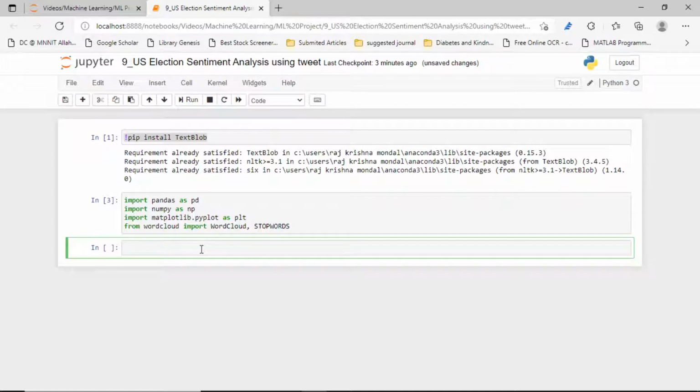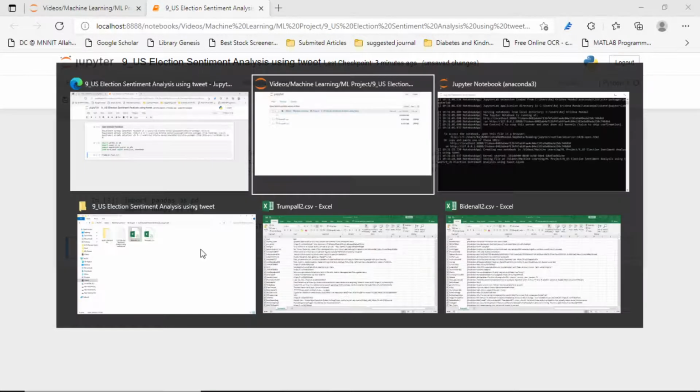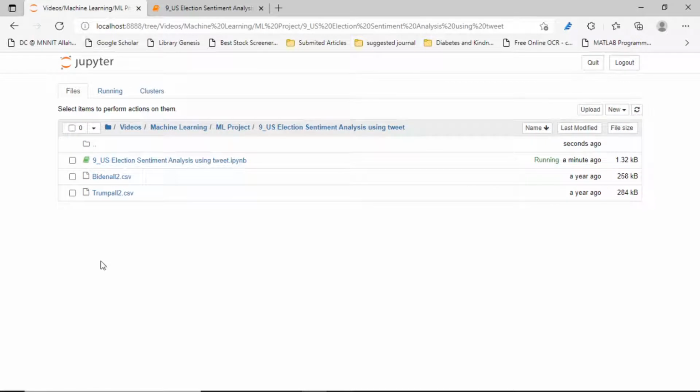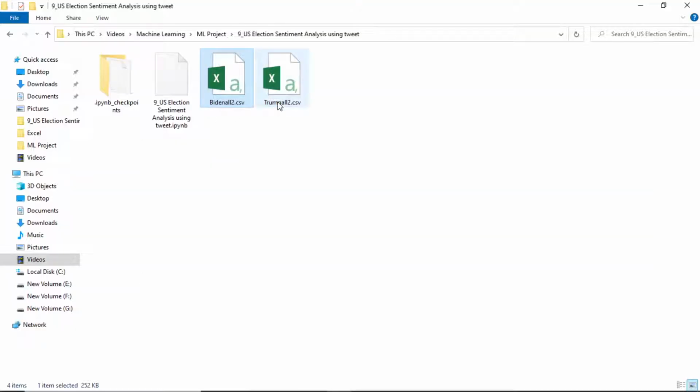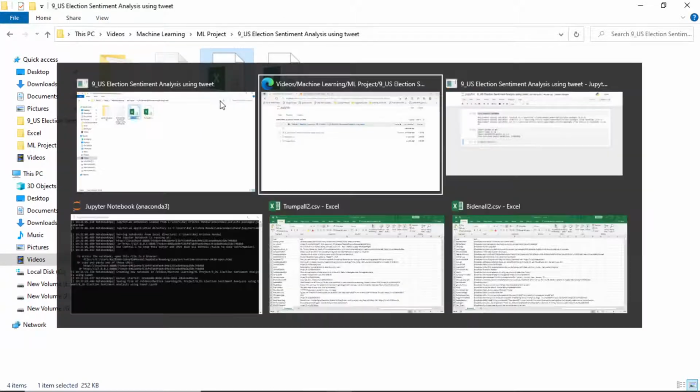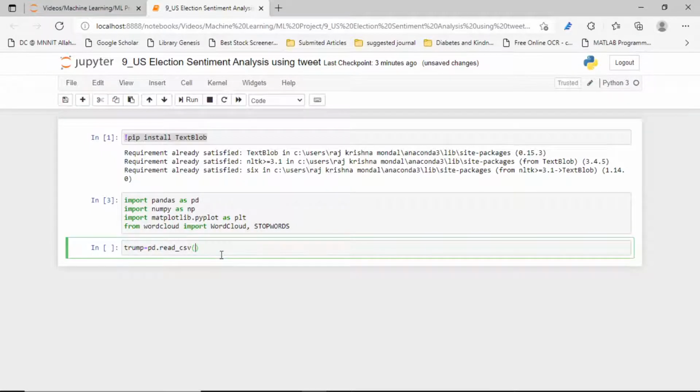First for importing the data, I am renaming the Trump data as trump. For that we use pandas read_csv because it's a csv file, and just paste the data set name here. For Trump, let's copy that data set name first and paste it.